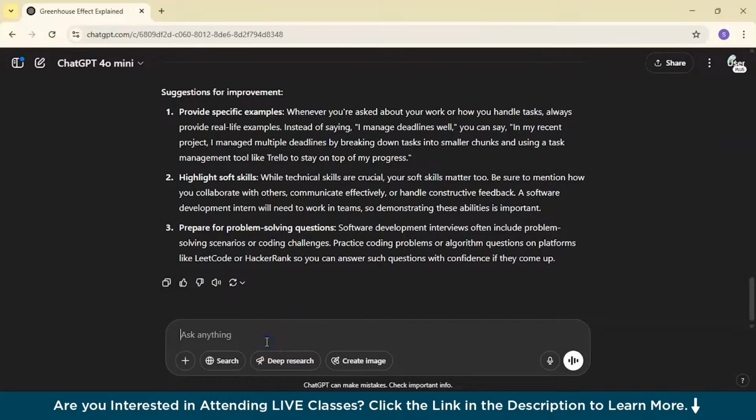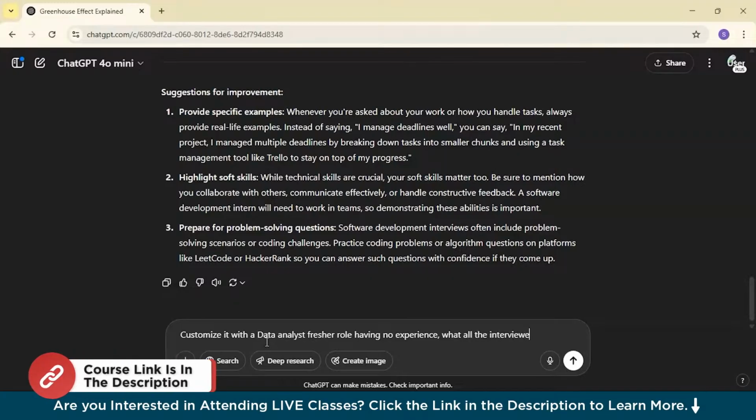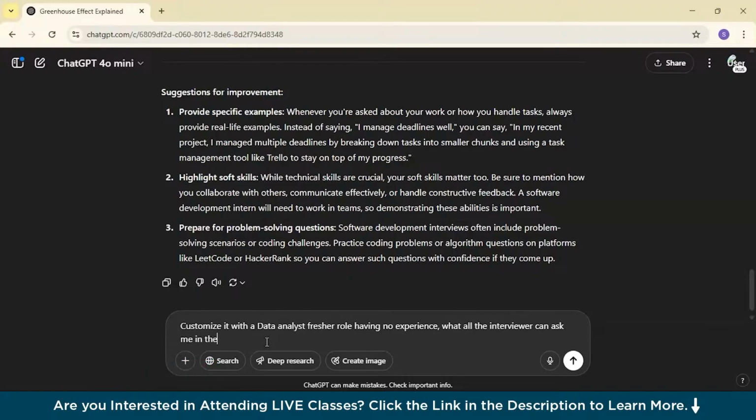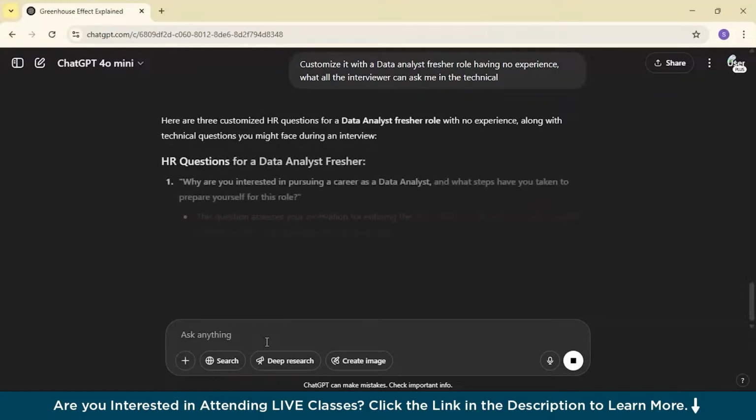And for example, if I write, customize it for a data analyst fresher role, having no experience, what all can the interviewer ask me in the technical round, and it will give you the answer in no time.